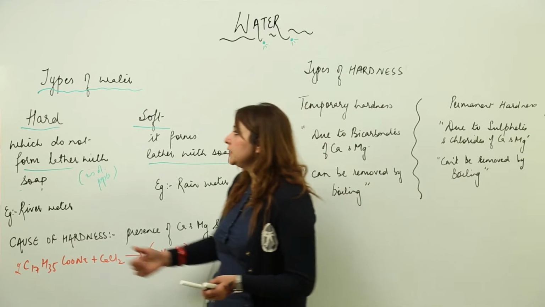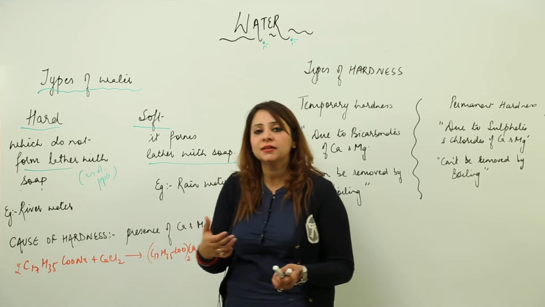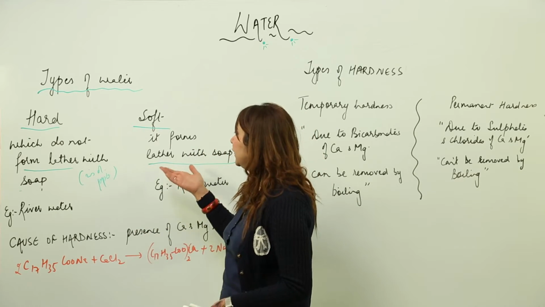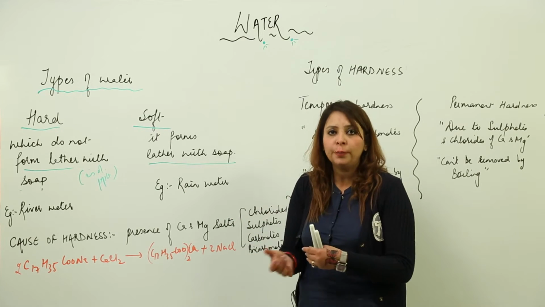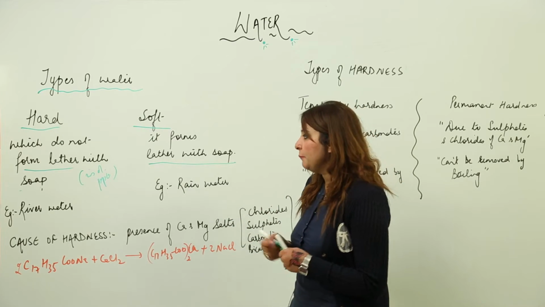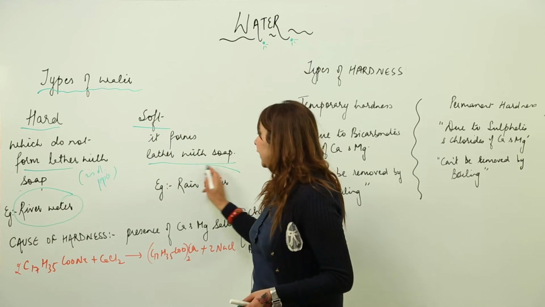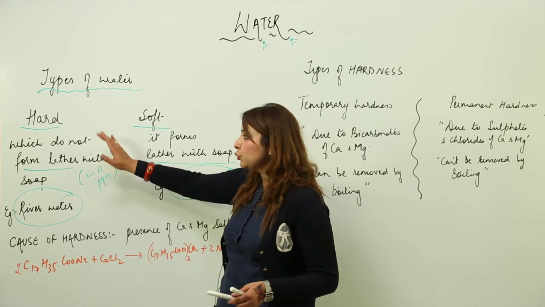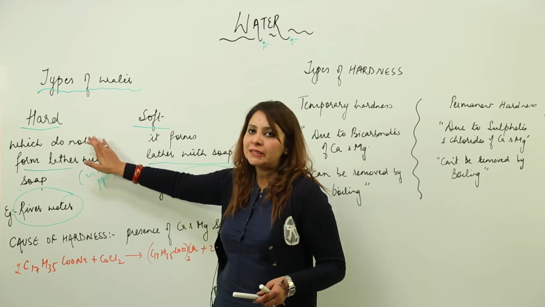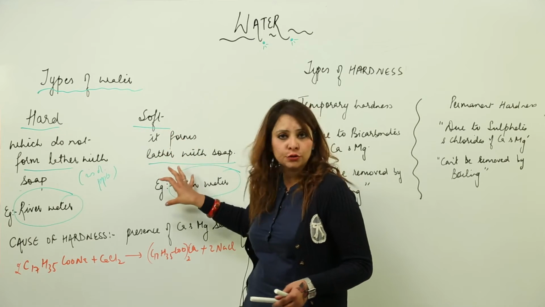Hard water is not fit for washing purposes, and soft water is fit for washing purposes. That means you can actually use it with the soap to clean clothes. For example, river water is called hard water and rain water is called soft water. I think you got it. The one which does not form any lather with the soap is hard water, and the one which forms lather with the soap is called soft water.